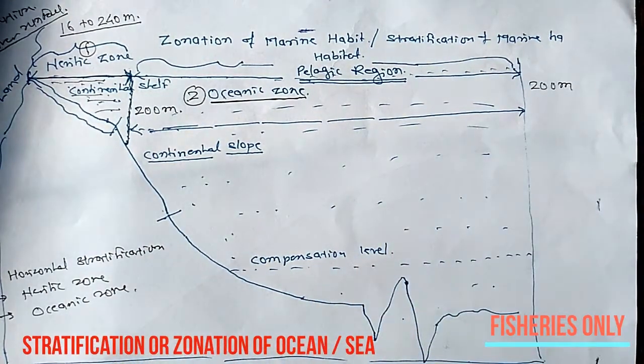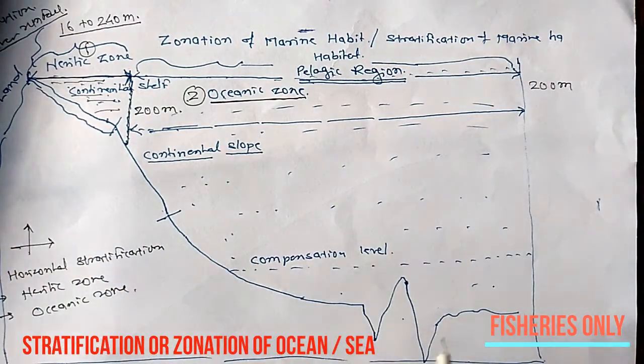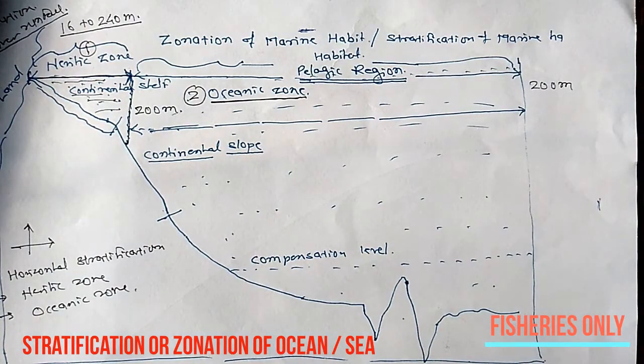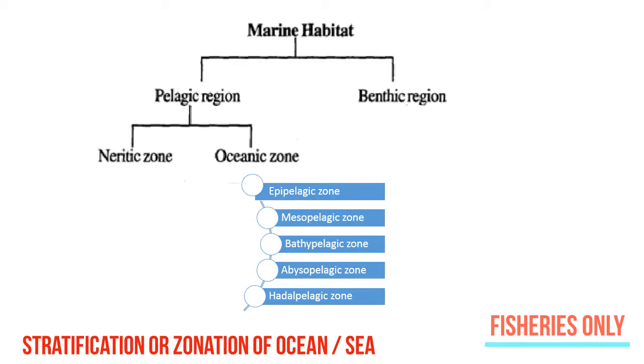Now we will see the vertical stratification. This is horizontal and this one is vertical stratification. The vertical stratification mostly depends on the light penetration, the temperature gradient also, and the depth of the ocean. The vertical stratification of the oceanic zone: first one is the epipelagic zone, second one is the mesopelagic zone, third the bathypelagic, abyssopelagic and hadal zone.